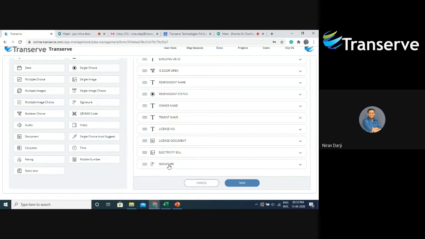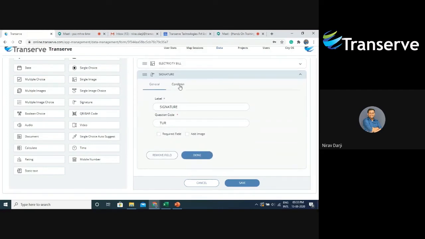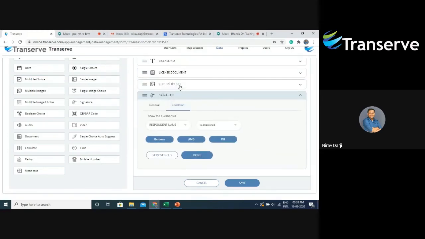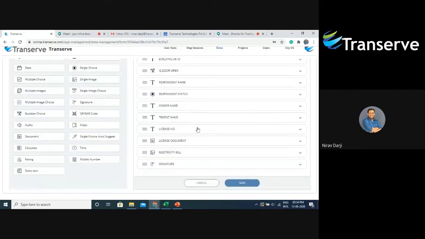My final widget is a signature widget, because I want to take the signature of the respondent. So I have added this signature widget and given it the name signature. Finally, I have added a condition saying if the respondent name is answered. So this particular field, signature, will only be shown when the surveyor enters the name of the respondent. And I will say done. Now that we have covered all the widgets, let's save this form.